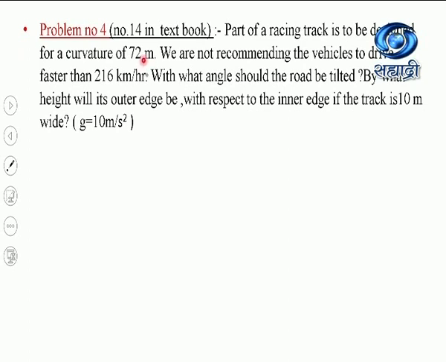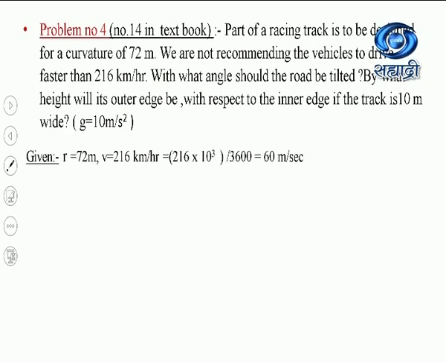Problem number 4 in the textbook, it is problem number 14. Part of a racing track is to be designed for a curvature of 72 meter. We are not recommending the vehicle to drive faster than 216 km per hour. With what angle should the road be tilted? By what height will its outer edge be with respect to the inner edge if the track is 10 meter wide? The value of g, that is acceleration due to gravity, is 10 meter per second square.